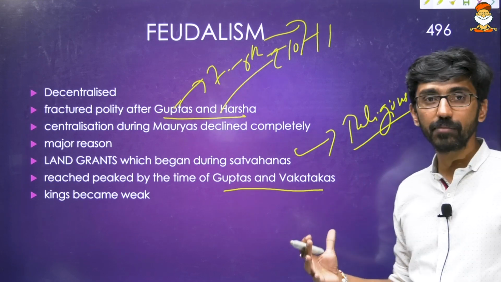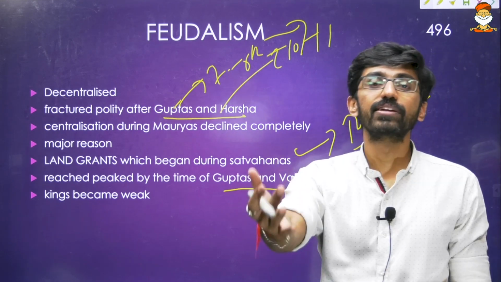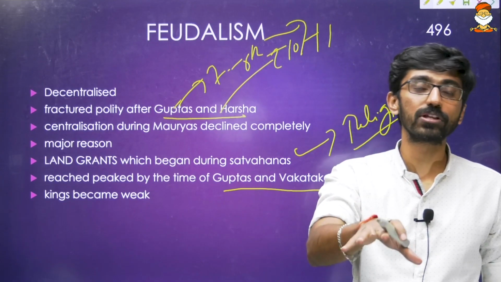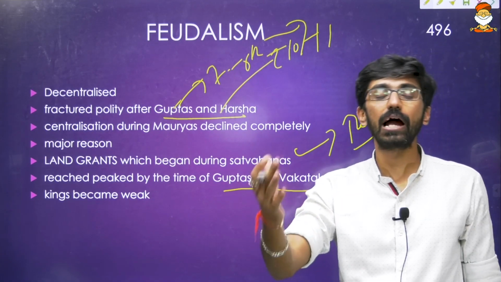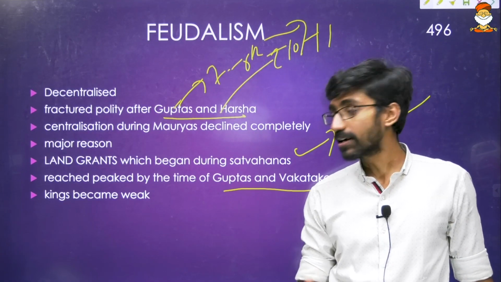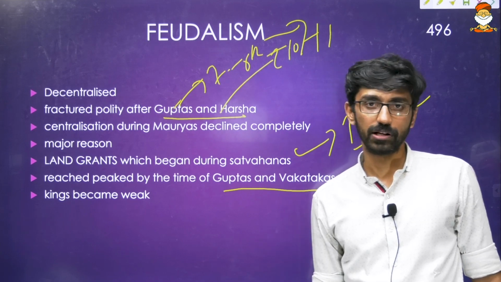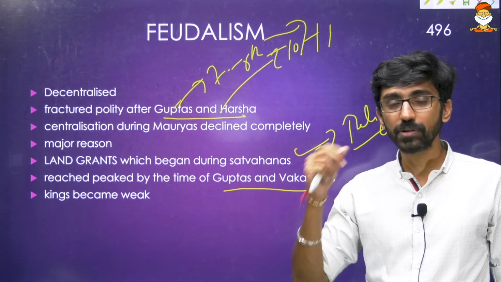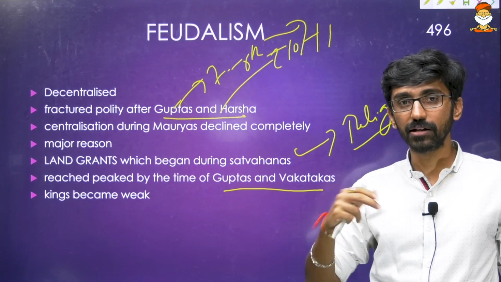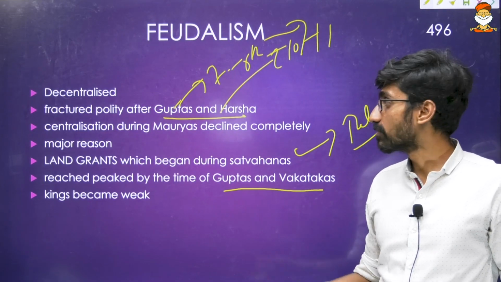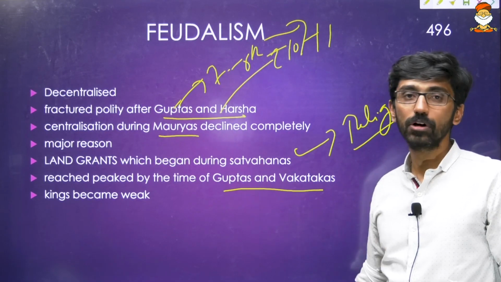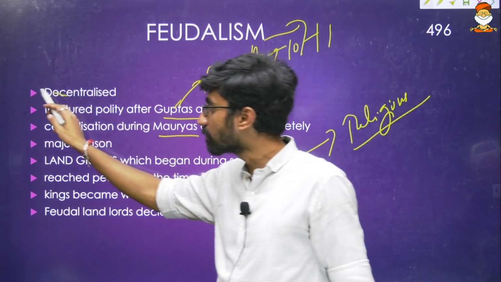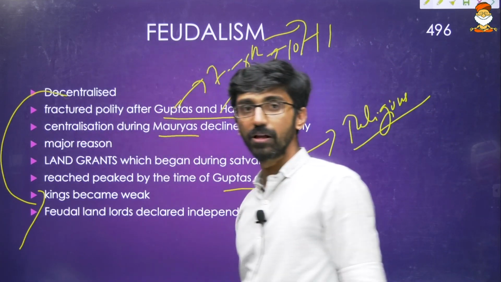Now the kings became weak because as land grants were given to certain persons, the kings also gave certain administrative rights over that particular land, like revenue collection rights and law and order rights. And that is the reason kings became quite weak. Okay, so it reached its peak by the time of the Guptas and Vakatakas, and that is the reason we can say there were decentralized tendencies. The centralized tendencies we saw during the Mauryas started to weaken during this period. The kings also started to become weakened, because decentralization itself says that the kings are losing their power.